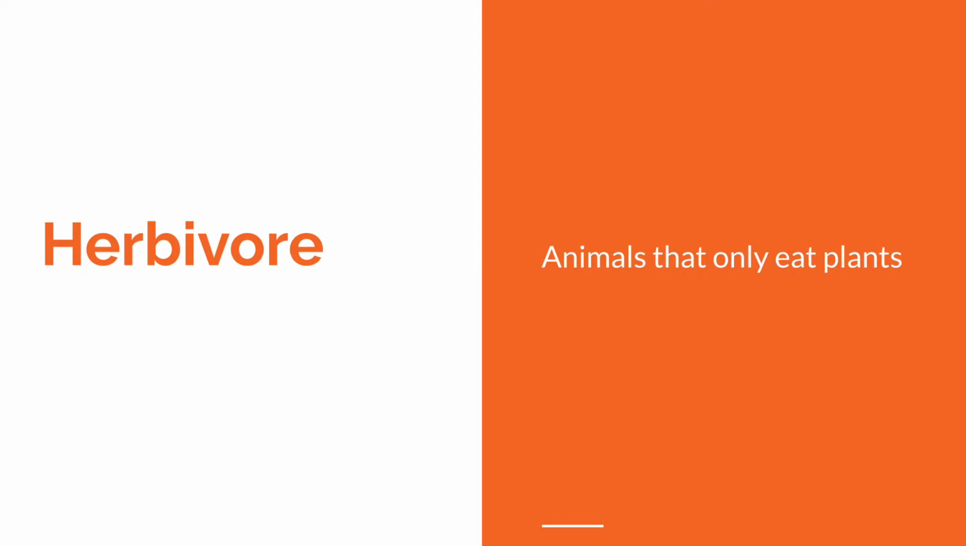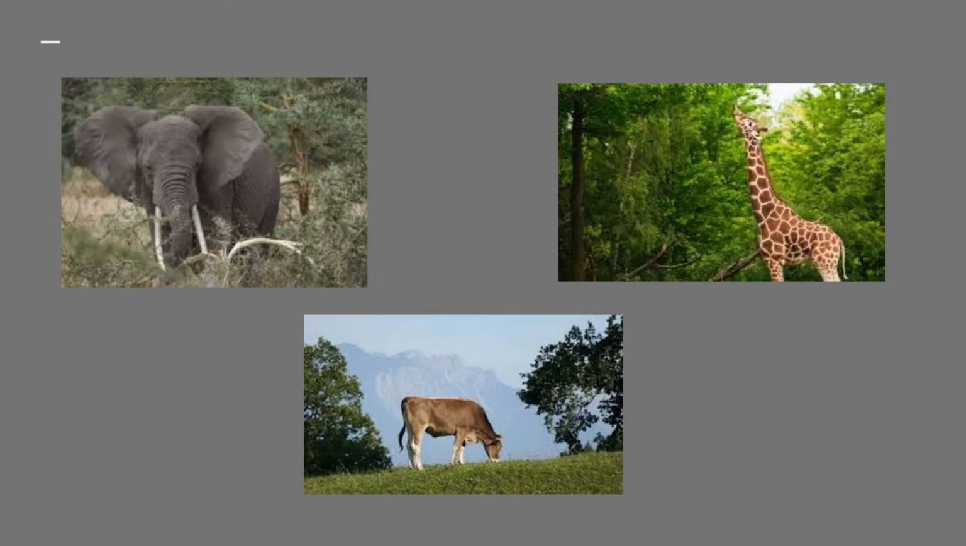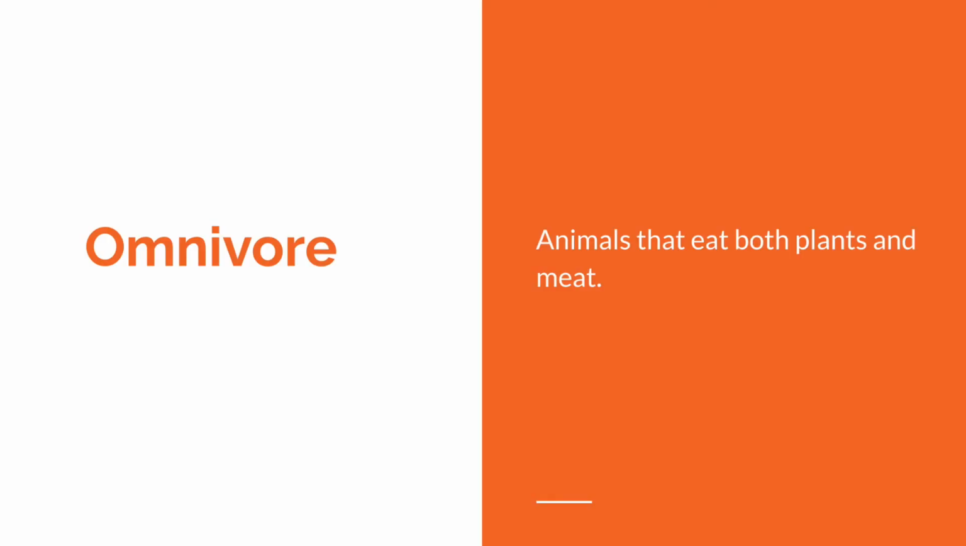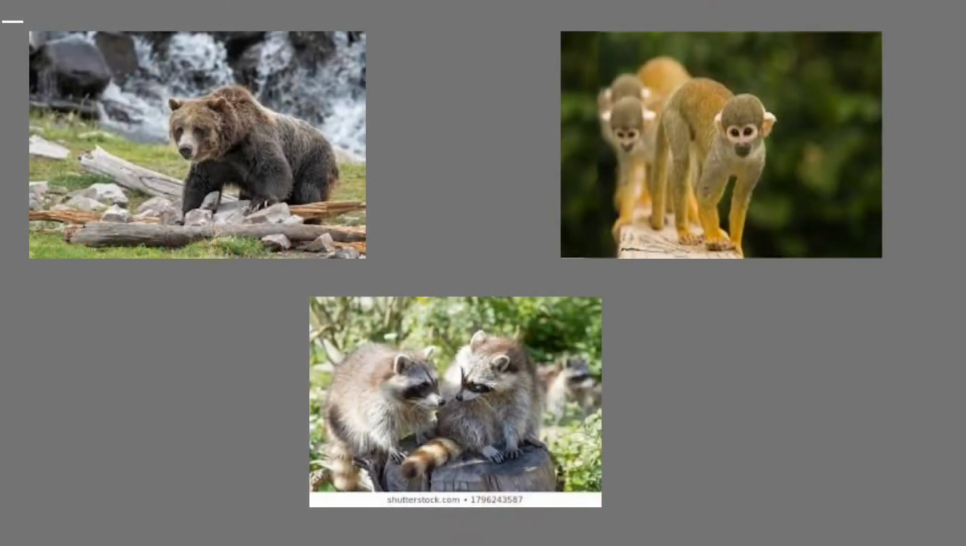The next word is herbivore, which are animals that only eat plants. Here are some examples of herbivore animals, such as elephants, giraffes, and cows. The next word is omnivore, which are animals that eat both plants and meat. Here are some examples of omnivores, which are bears, monkeys, and raccoons.